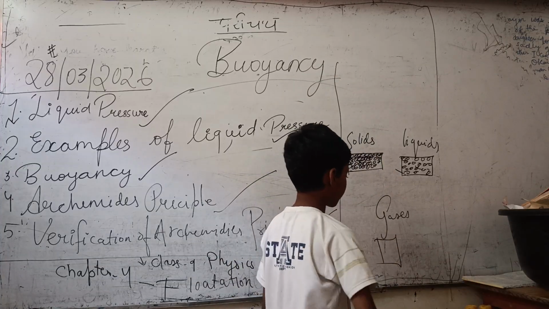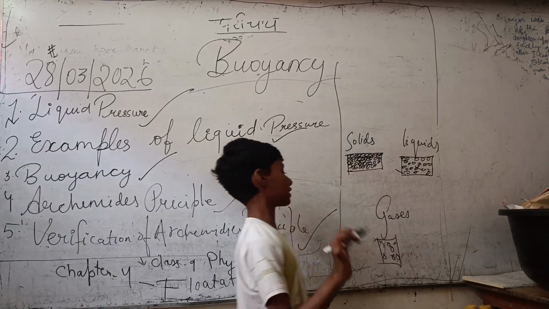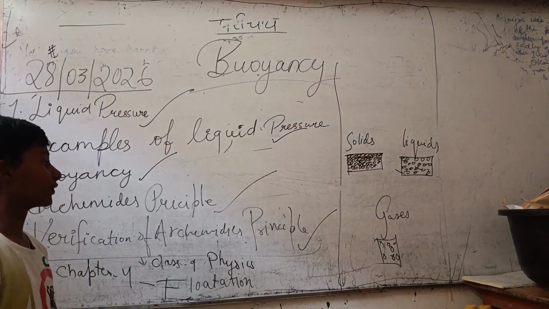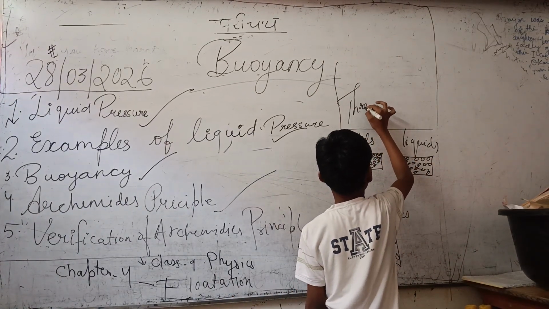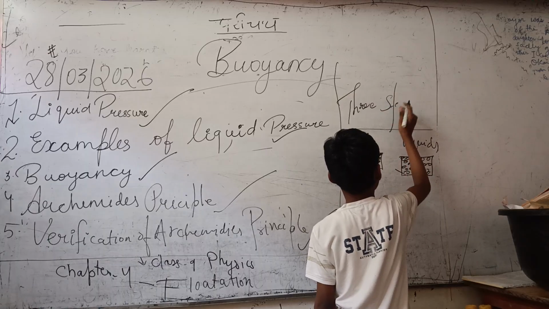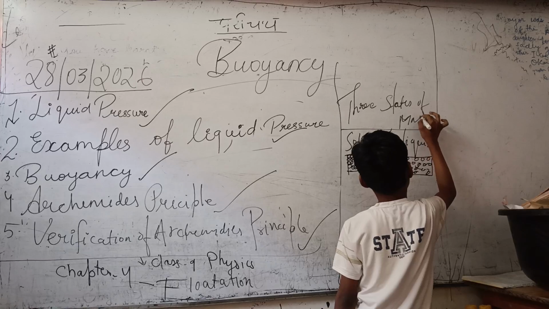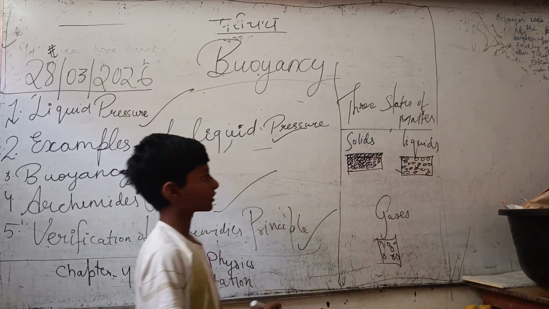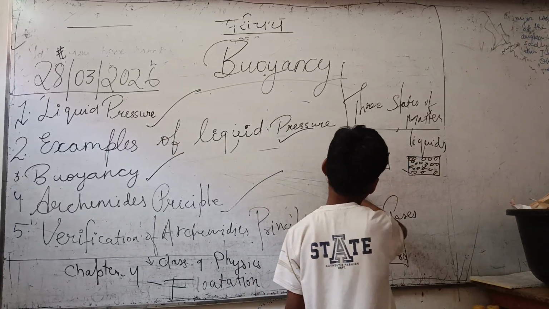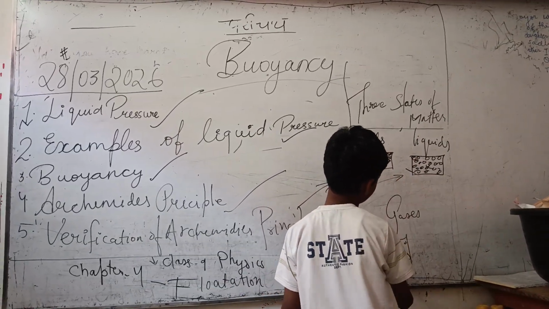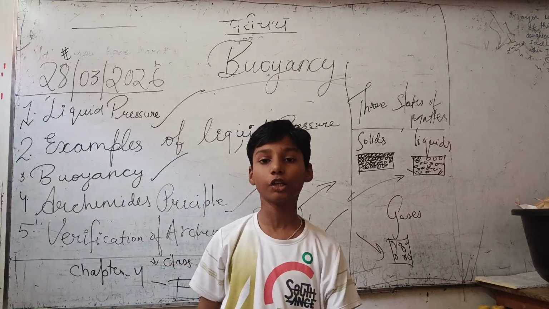Gas molecules are very loosely packed. They can move within a certain region. So these are the molecules of the three states of matter: solids, liquids, and gases. This helps us to define liquid pressure.